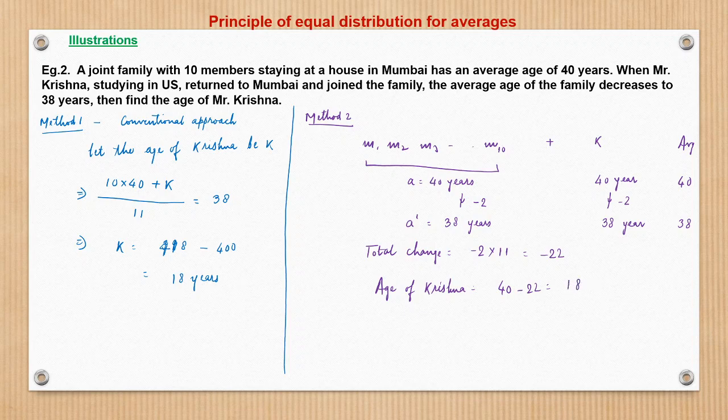So if we get conceptual clarity, with a bit of practice and expertise, then it's really simple. We can simply see that the average age is becoming 38 from 40. So the 10 members along with Krishna are experiencing a change of negative 2 years. That is 11 times 2, a 22 years change. So 40 minus 22 is 18. So directly we can write 18 as the answer to this question.